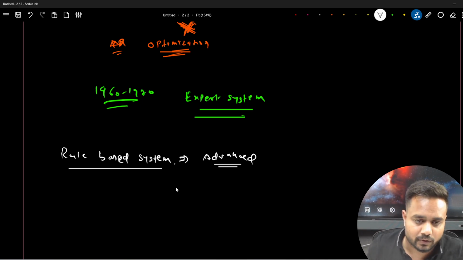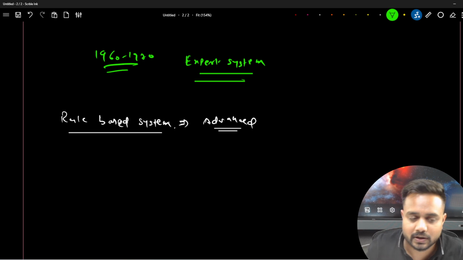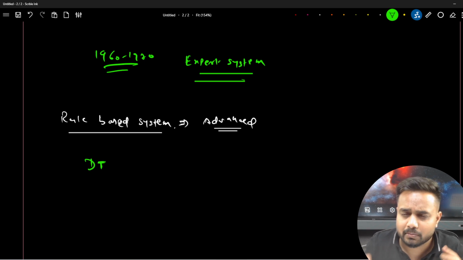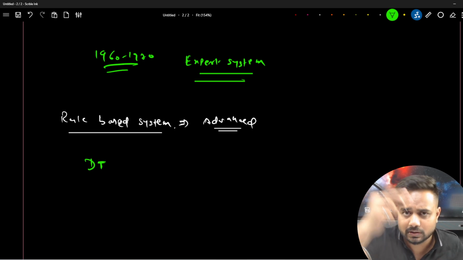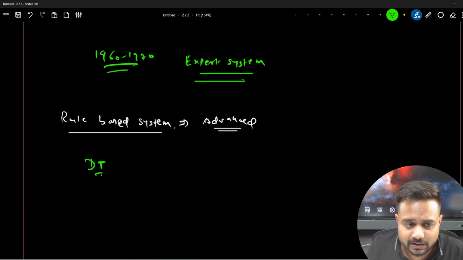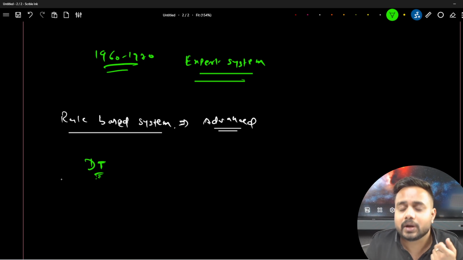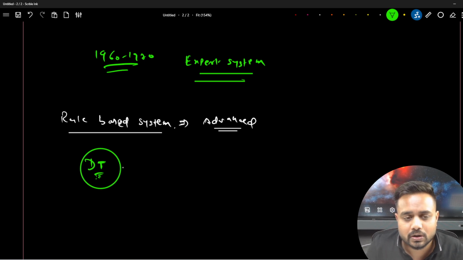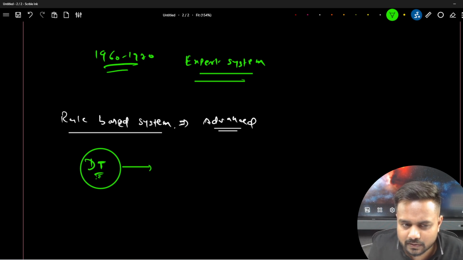Now how did it get advanced? For defining the rules, we were using some sort of a technique. Here we were using the decision tree, I think you know that, right? In the decision tree we create multiple stages, multiple conditions. Programmatically it is nothing but conditions, but in an effective manner, by using some mathematical concept. So for defining the rules they created a rule based system. At that time, between 1960 and 1970, they were using the decision tree. They were also managing the knowledge base. Knowledge base means a database where the information was there.